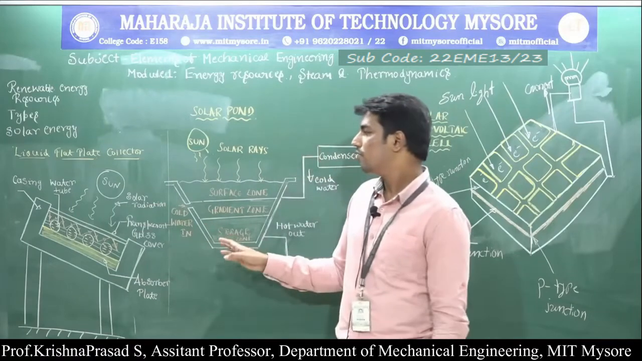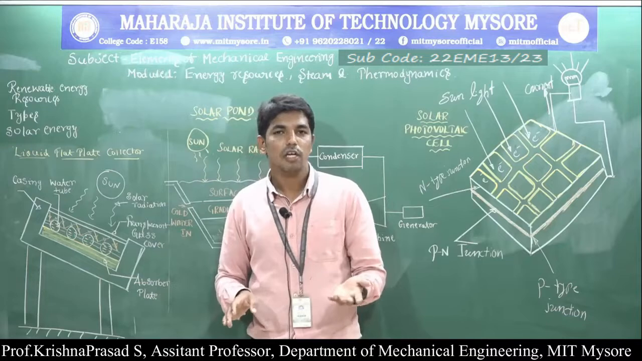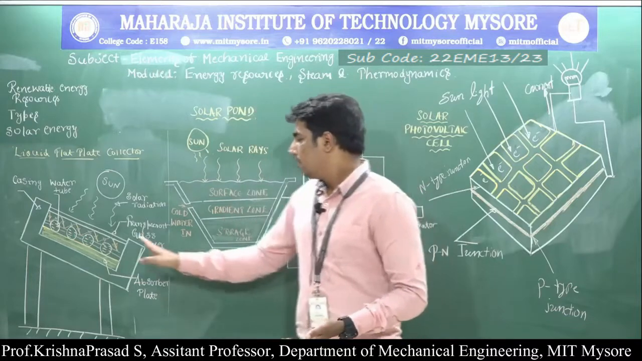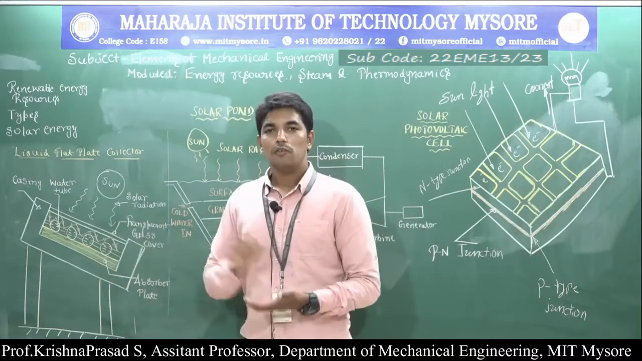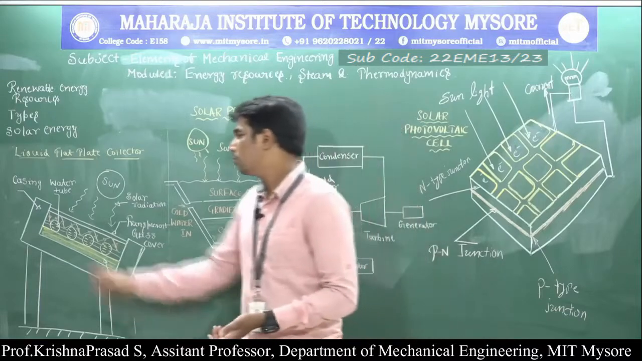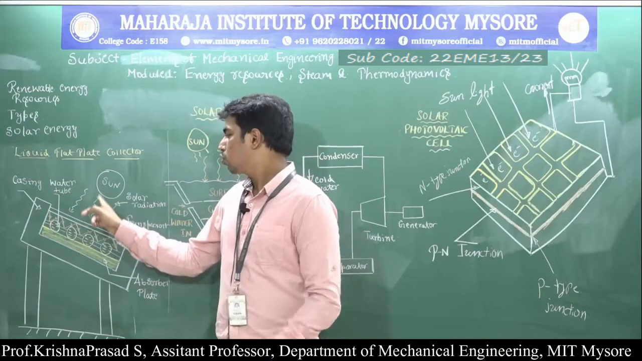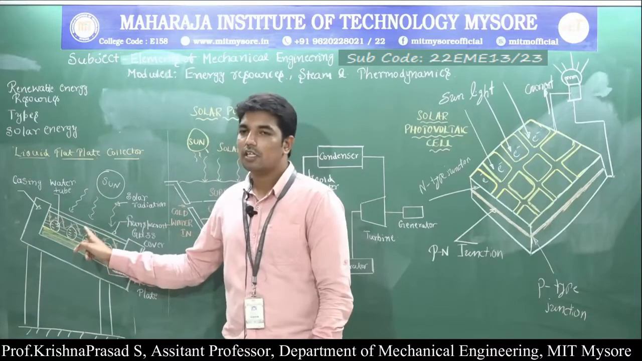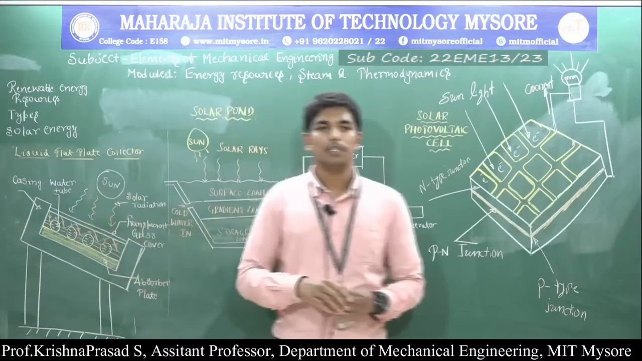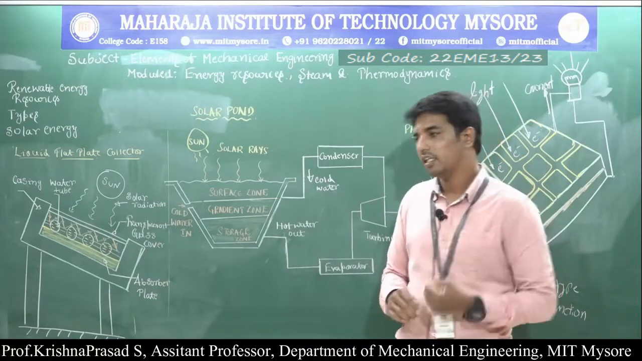So the working of the liquid flat plate collector, I already told: the input is connected to the overhead tank and the output is connected to the solar water heater tank. That means initially water from the overhead tank flows through the water tubes, and during the sunshine, solar radiation passes through the transparent glass cover and falls on the absorber plate. Once the solar radiation falls on the absorber plate, it absorbs the heat energy.